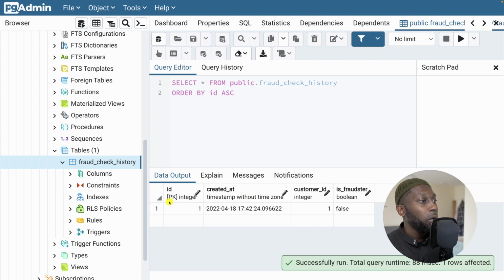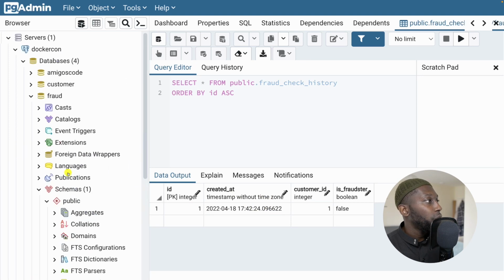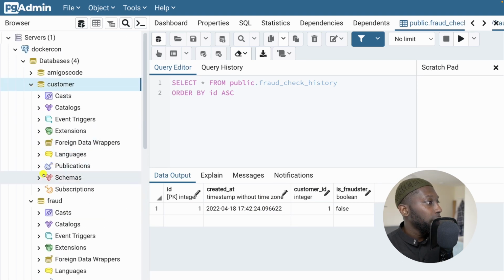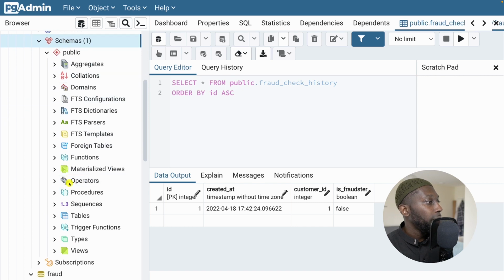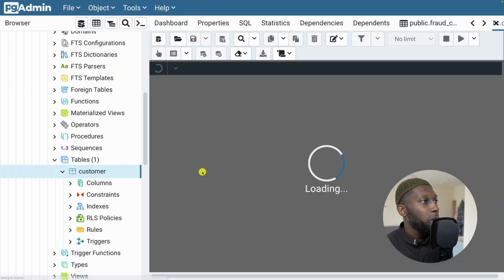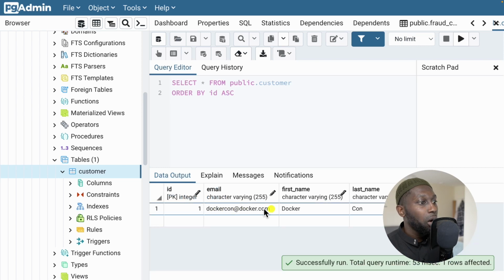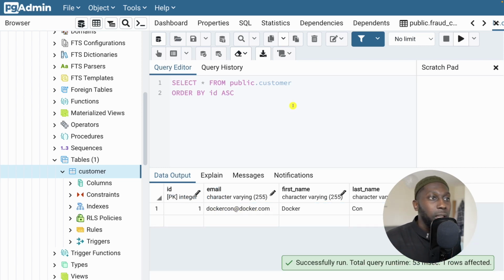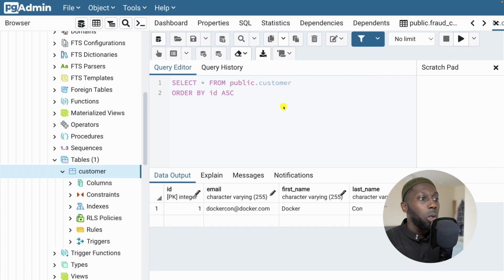We have one row in here, and this was the check for dockercon. But if I show you customer also, so customer schemas and then tables, and then right click, view all rows, and you can see that we have dockercon in here. And both of these microservices were able to talk to each other via HTTP.